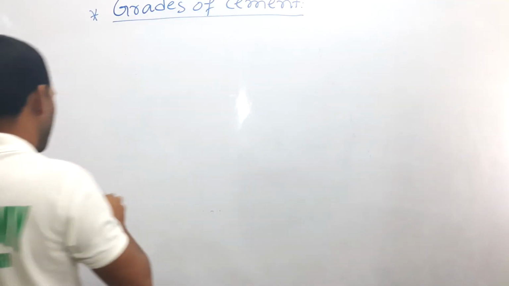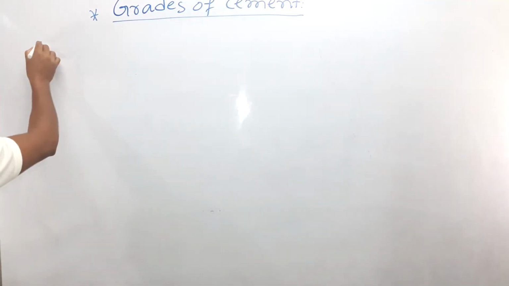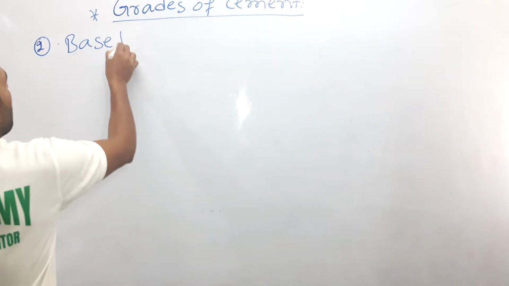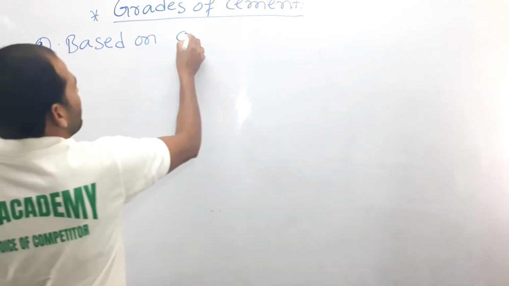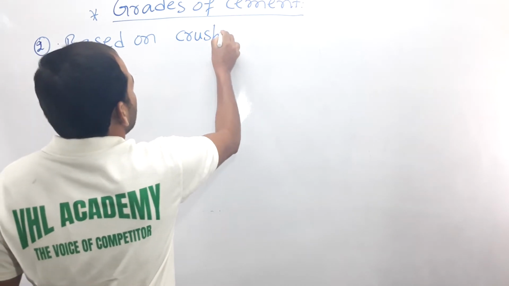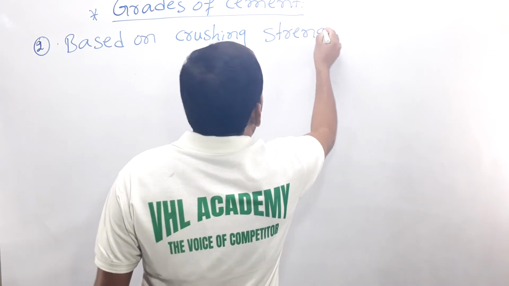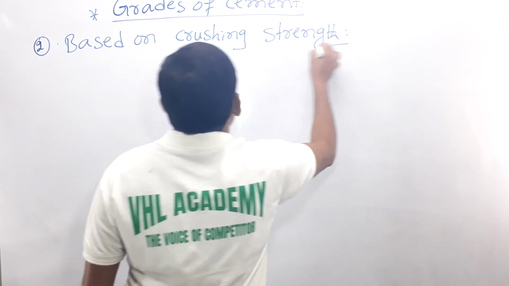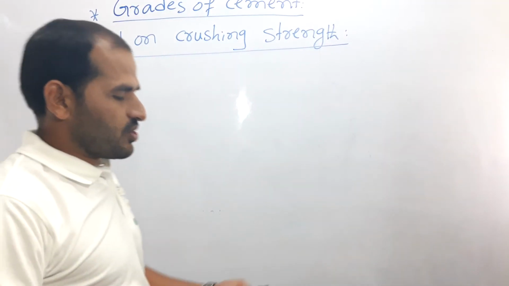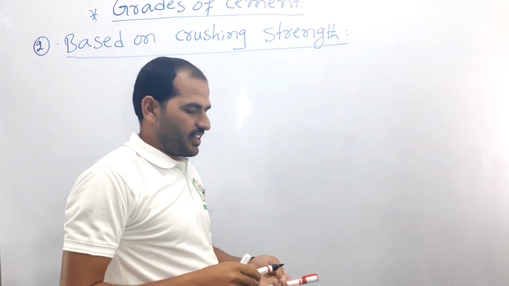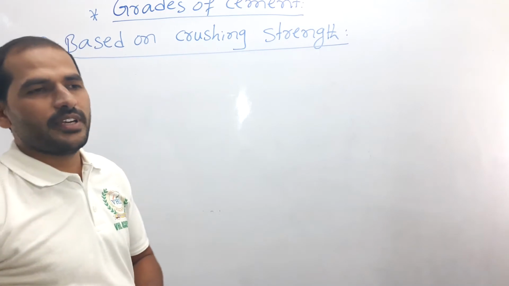Next one, the second one, is based on crushing strength. So based on the crushing strength, we classify it as 33, 43 and 53 grade of the cement.